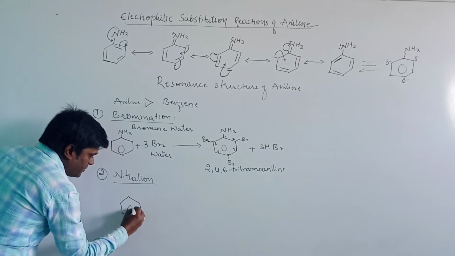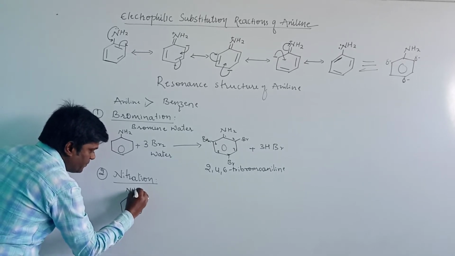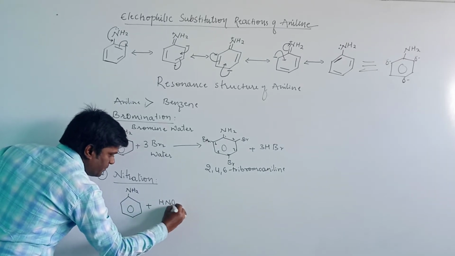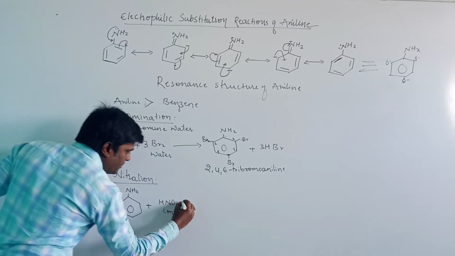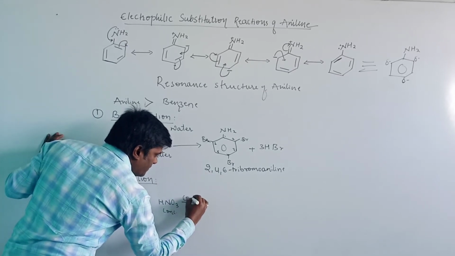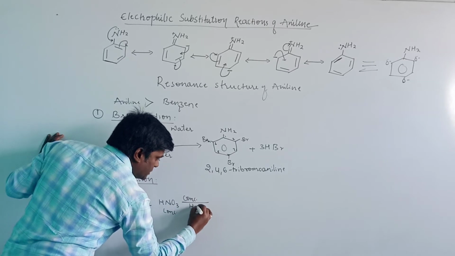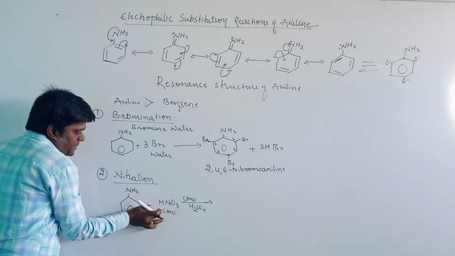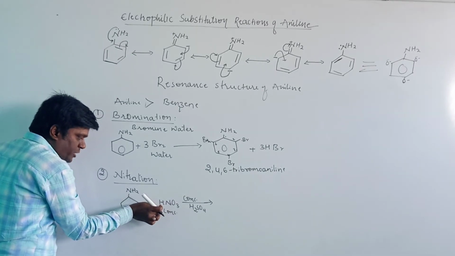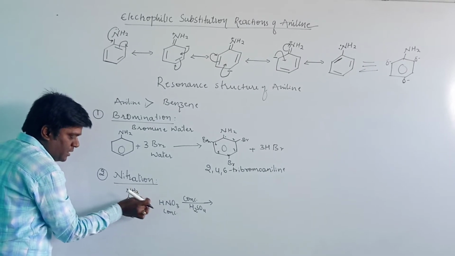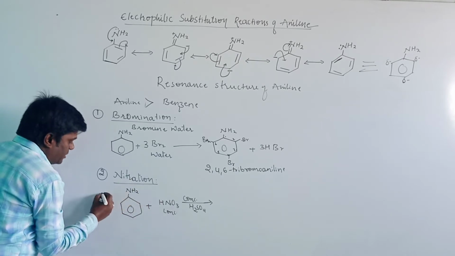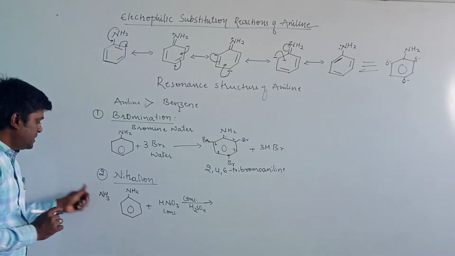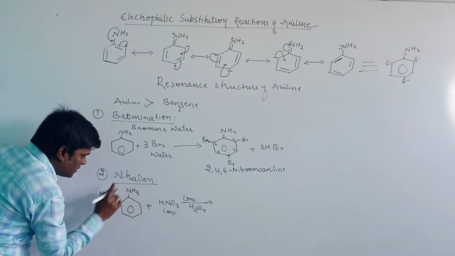Aniline, C6H5NH2, reacts with concentrated HNO3 in the presence of concentrated sulfuric acid, H2SO4. When the nitric acid donates a proton to the NH2 group attached to the aniline, it becomes NH3+.